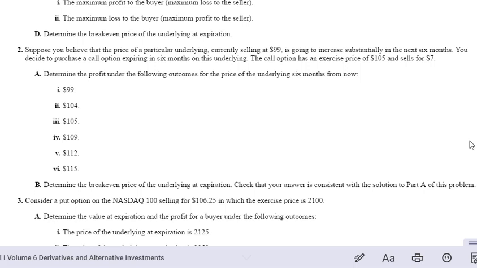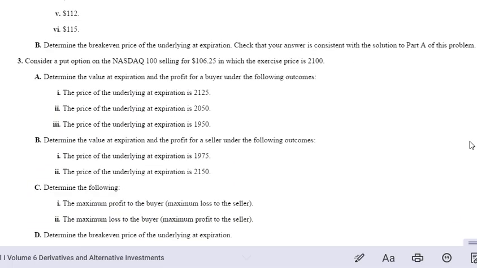If we look at the last one, $115, well, I've got the right, but not the obligation to buy at 105, buy low, sell high. I'm going to buy it for 105, sell it for 115. I've got a profit of $10. But I had to pay $7 for that right. So I'd have a profit of $3. Okay. So again, it's talking about the break even at expiration. Check that your answer is consistent, etc.